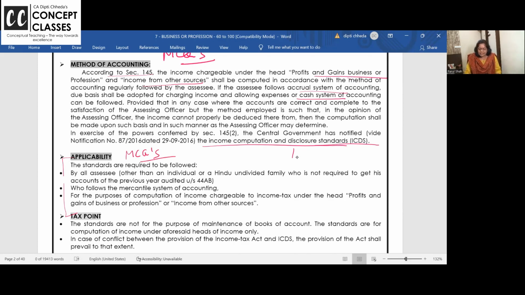These ICDS are required to be followed by all assessees other than individual and HUF, who are not required to get their accounts audited. For individual and HUF, if your turnover exceeds 1 crore and you're getting your books of accounts audited, do follow this.